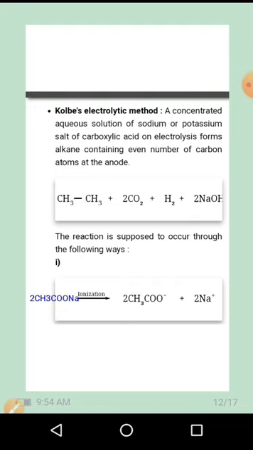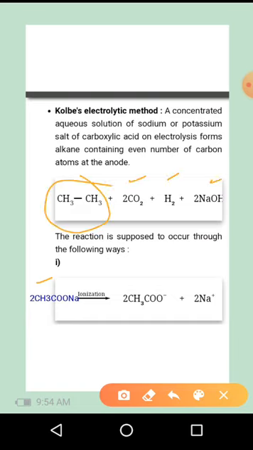In this method we use a free radical mechanism. Initially we use sodium acetate, CH3COONa. On electrolysis, you will get CH3CH3 plus 2CO2 plus H2 plus NaOH. So this one is the alkane molecule.